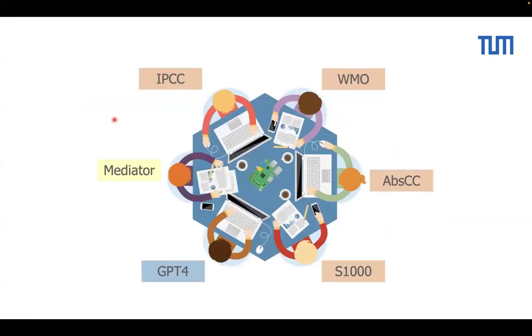So yeah, that's it. In the debating process, let's imagine there are six people. We have IPCC, we have WMO, an international governmental organization. ABSCC and S1000 are some kind of scientific literature abstracts. They didn't get the exact papers because I believe it would be very computationally intensive. We also have GPT-4, which doesn't have a RAG system to support it, but is basically the plain GPT model. And also we have the mediator. So they are kind of debating whether this claim is proved to be right, proved to be wrong, or we actually don't have enough information. So we give a final verdict of not enough information.